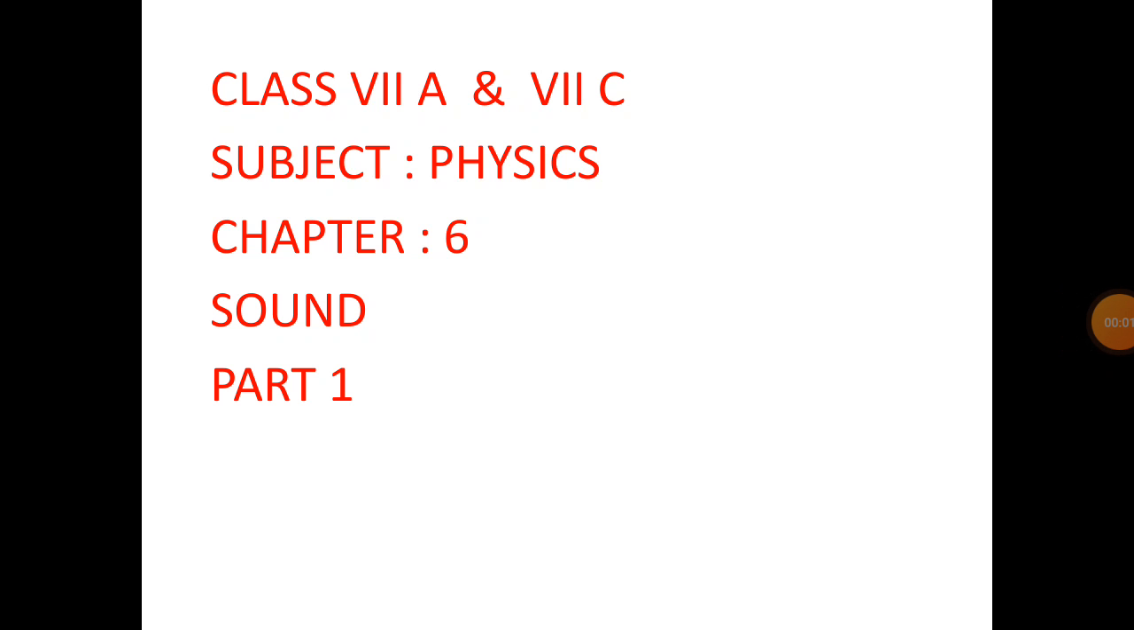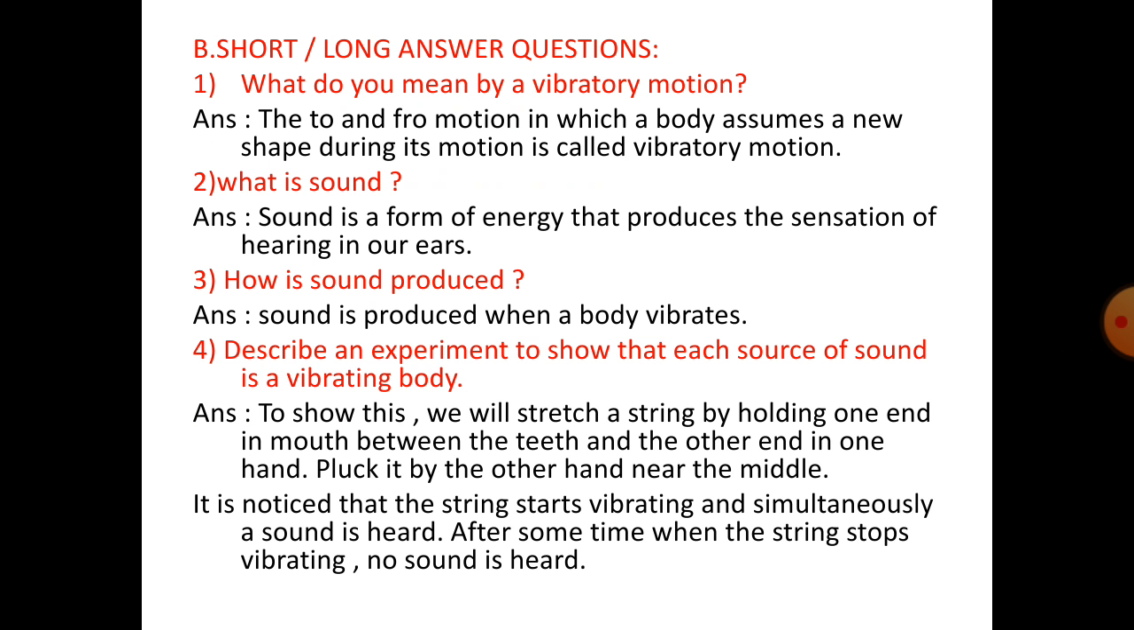Class 7, we will start today Physics, Chapter 6 Sound, Part 1. Short and long answer questions. Number 1. What do you mean by a vibratory motion? The to and fro motion in which a body assumes a new shape during its motion is called vibratory motion.